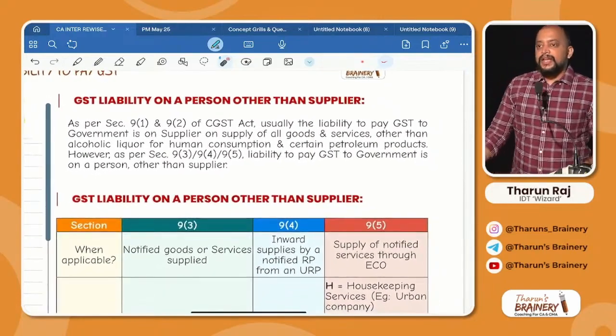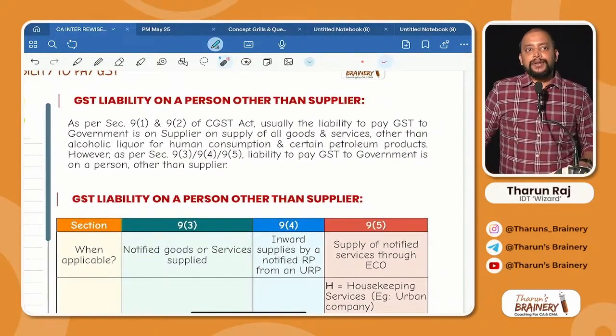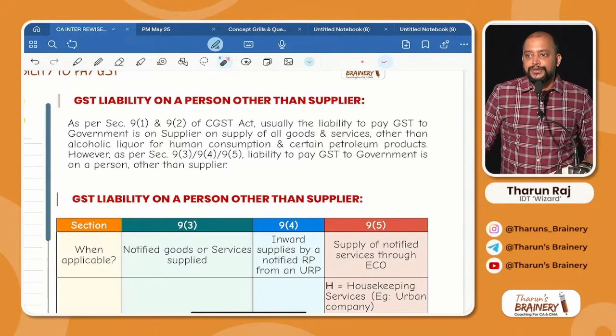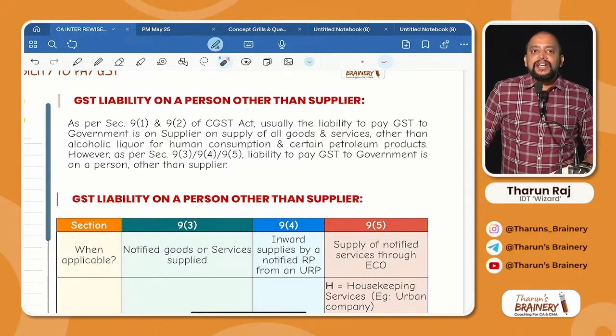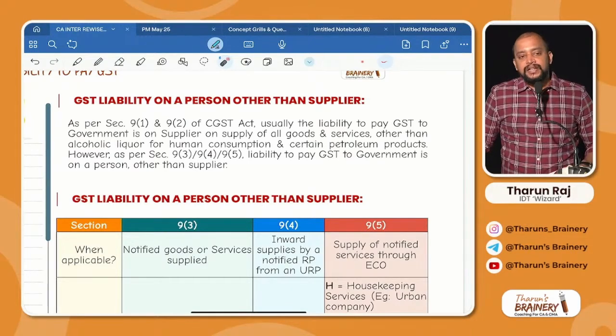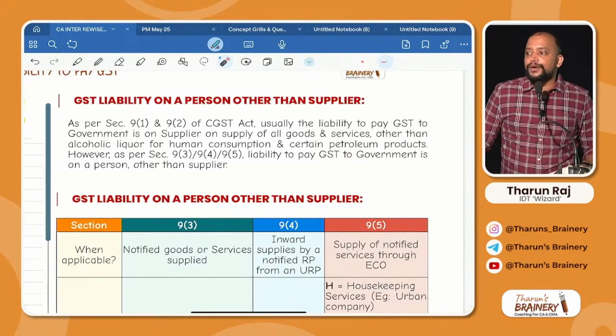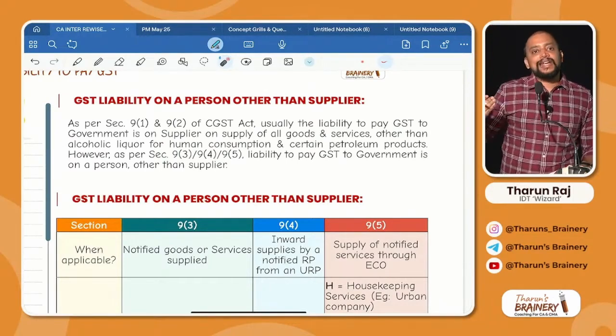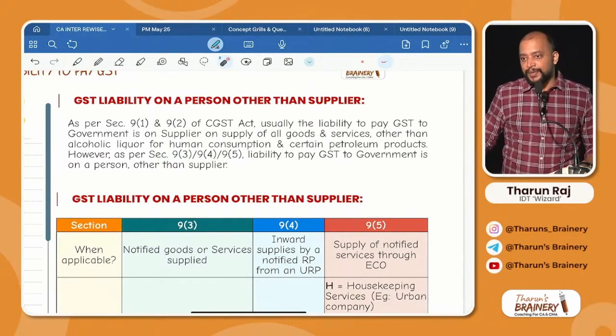See, generally who will pay GST to government? Supplier. But there are 3 cases where a person other than supplier will pay GST to government. That is given in 9 subsection 3, 9 subsection 4 and 9 subsection 5. In case of 9 subsection 3, there are some notified goods and notified services. Big list of goods and services given. In that case, recipient will be liable to pay GST.